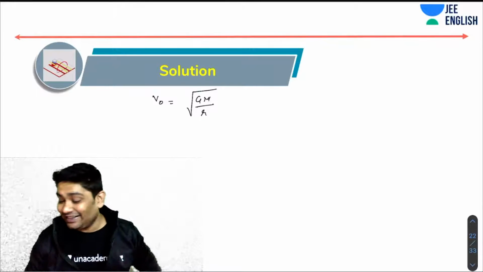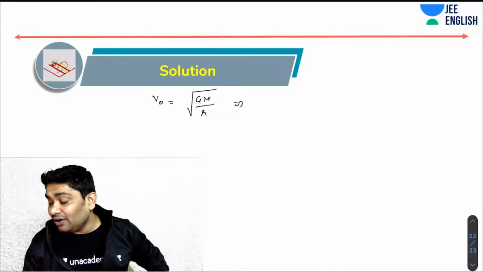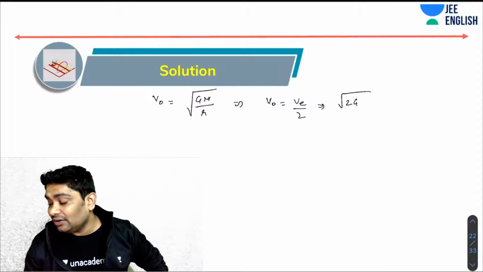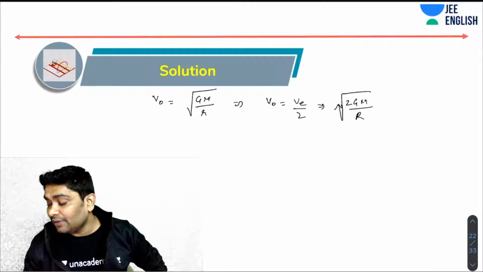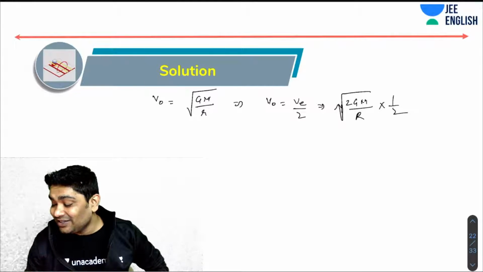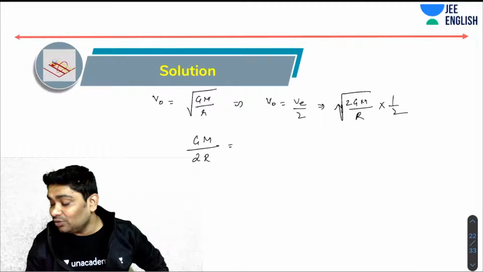So you know V naught is escape velocity by root 2. Escape velocity was root of 2GM over R, so into 1 by 2. So what I can say is GM over 2R would be equal to GM over r.